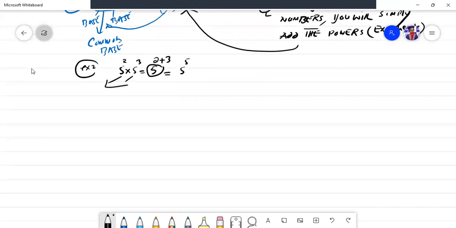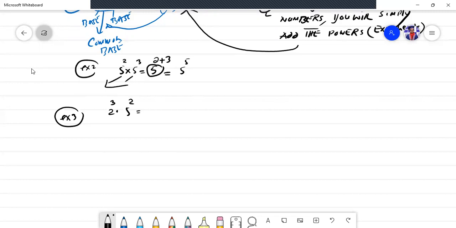Let me write example number 3. If you find a situation like this, 2 raised to power 3 times 5 raised to power 2, what will you do here? You have 2 minutes to solve this. Please pause the YouTube video and try to solve this problem. Okay, good, excellent, you did this. So how did you do? Was it easy or difficult?